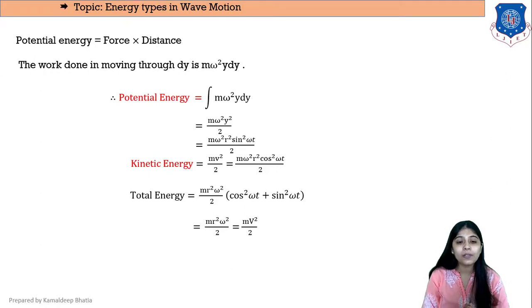So we're left with m r square omega square by 2. Now r omega is the maximum speed, which is denoted by capital V. So r omega can be written as V, and we'll get the final total energy as m V square by 2.